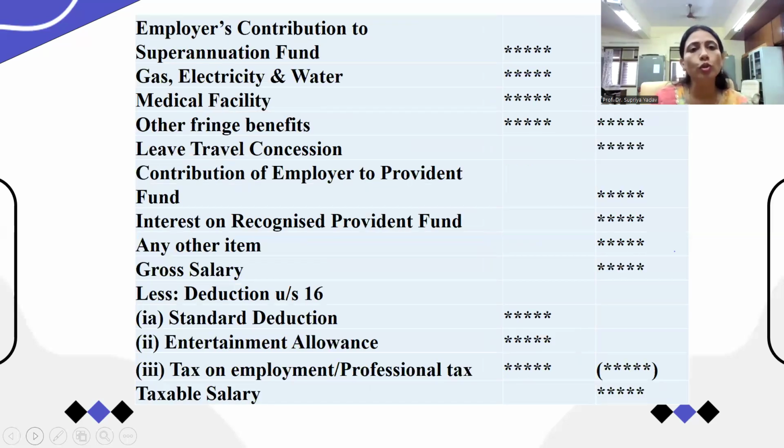Then the employer's contribution to superannuation fund, gas, electricity and water provided by the employer, medical facilities provided by the employer, and other fringe benefits like leave travel concession, the employer's contribution to the provident fund, and interest on recognized provident fund. Up to the other fringe benefits, these are the perquisites. After this part is extra; we can't say it is a perquisite, it is another part. Up to here the fringe benefits are over.